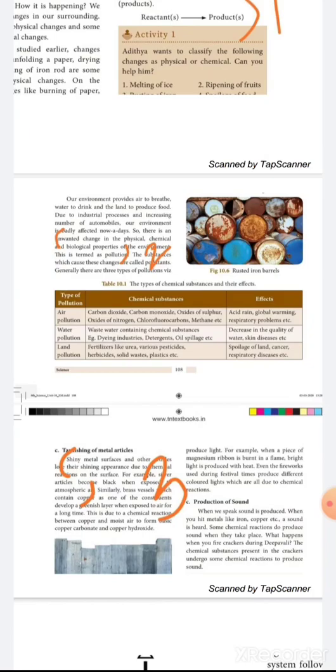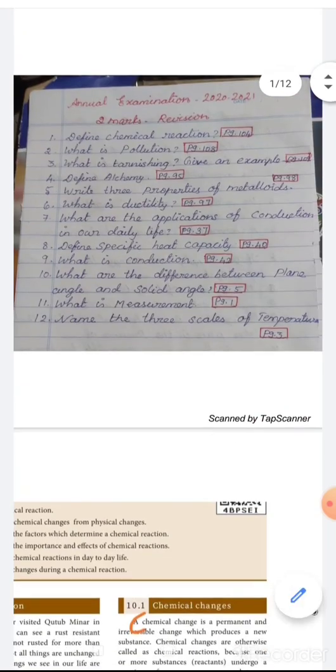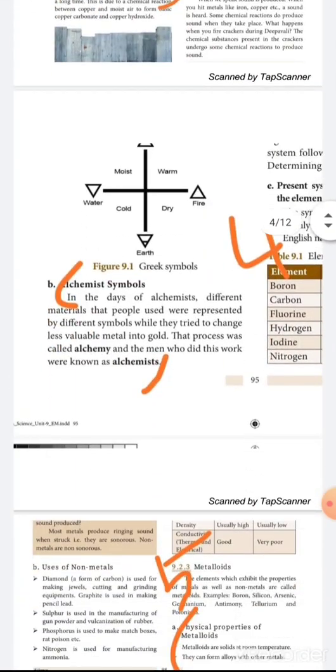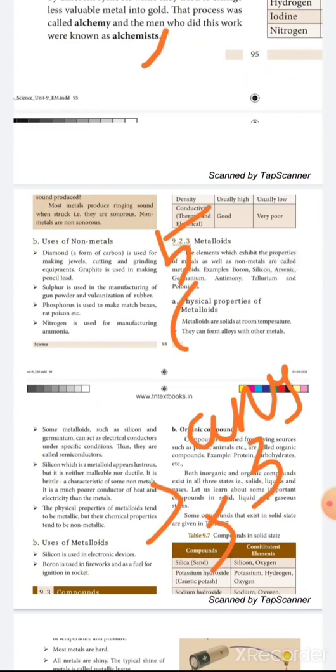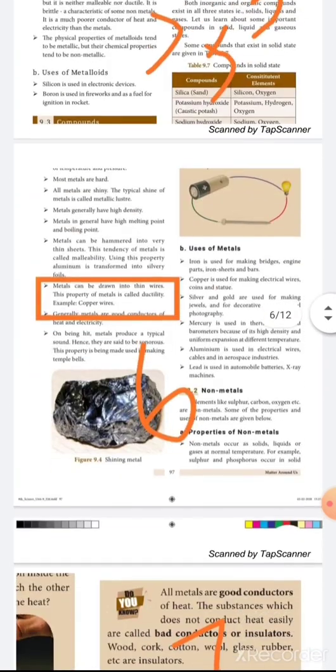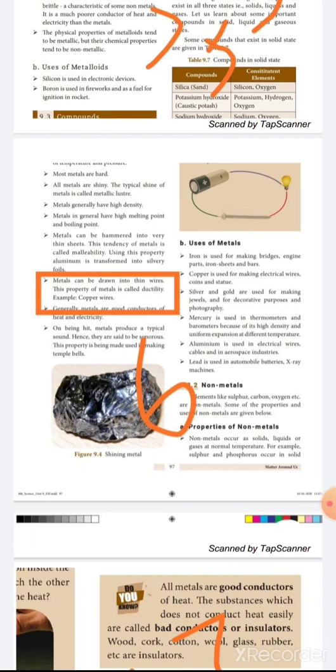This is third question. Then fourth one, define alchemy. Page number 95. Question number 4. Then question number 5: write 3 properties of metalloids. But here they give 5 properties. Your choice, you have to write any 3. This is fifth question. The next is sixth one, what is ductility? Page number 97. Start with metals and end with copper wires. This is ductility answer.